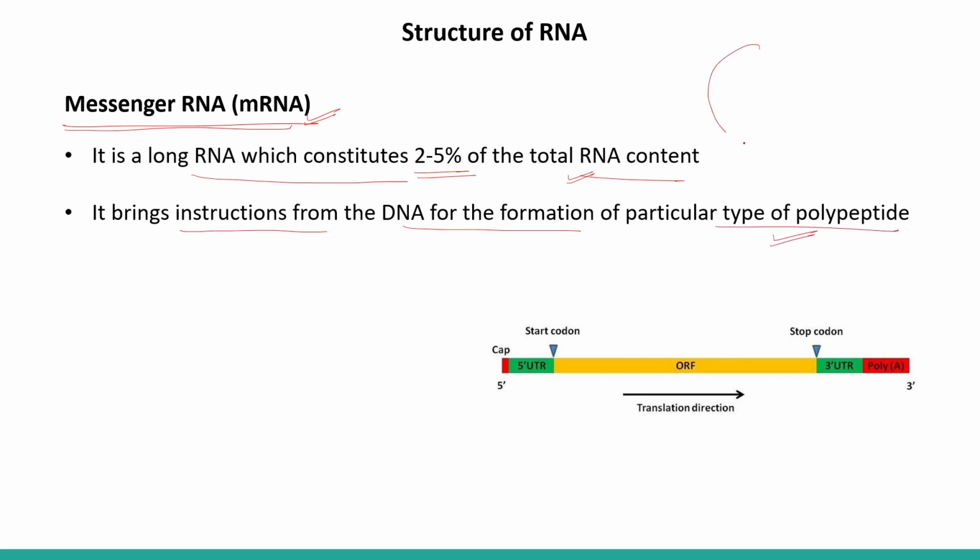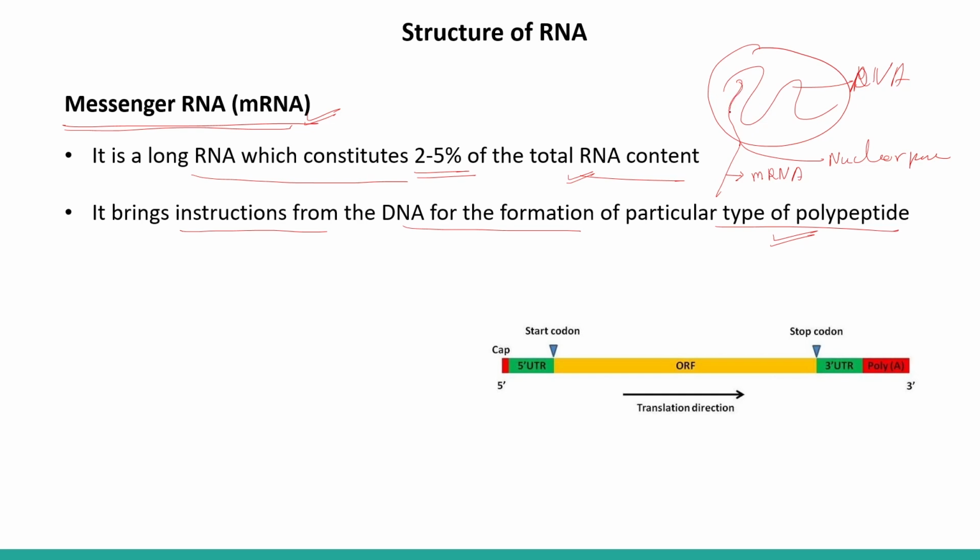So inside the nucleus, DNA is present, and on the template of the DNA, RNA is formed, and it comes out from the nuclear pore.